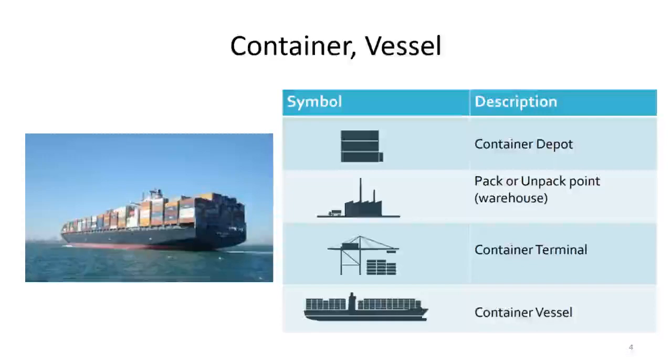The second one that you see is the pack or unpack point. There's a warehouse. Warehouse is the individual's warehouse or the forwarder agent's warehouse from where the goods will be loaded onto the truck. From the truck, it will be taken to the dock. From the dock, at the container terminal, the container will be put onto the vessel. And then there is a container depot. Container depot is the place where all the containers are stored, such containers which have to leave the country or which have come to the country. These will be stored at the container depot, and then distributed to their further destination.